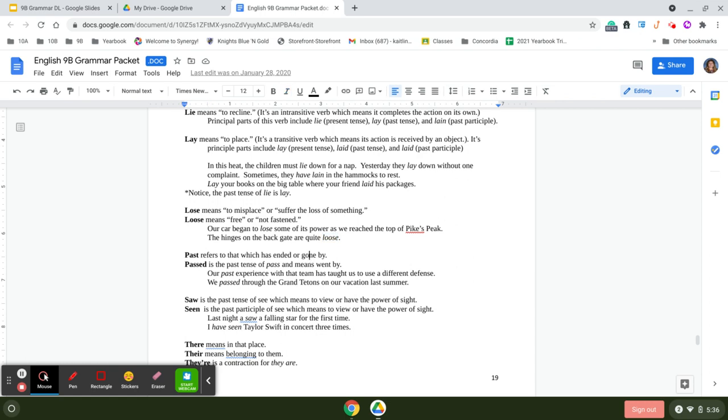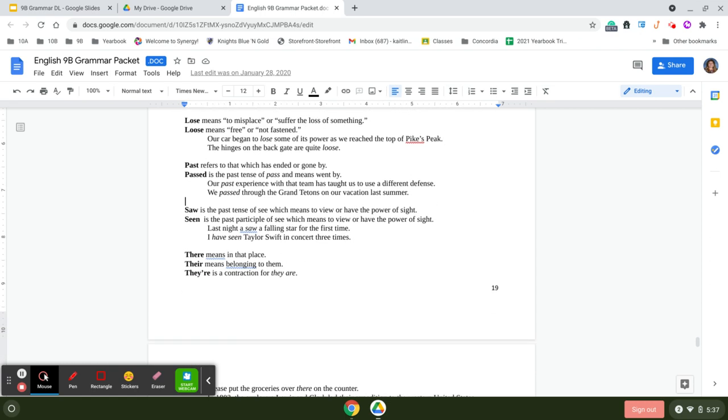Past refers to that which has ended or gone by. Passed is the past tense of the word pass and means went by. Our past experience with the team has taught us to use a different defense. We passed through the Grand Tetons on our summer vacation.